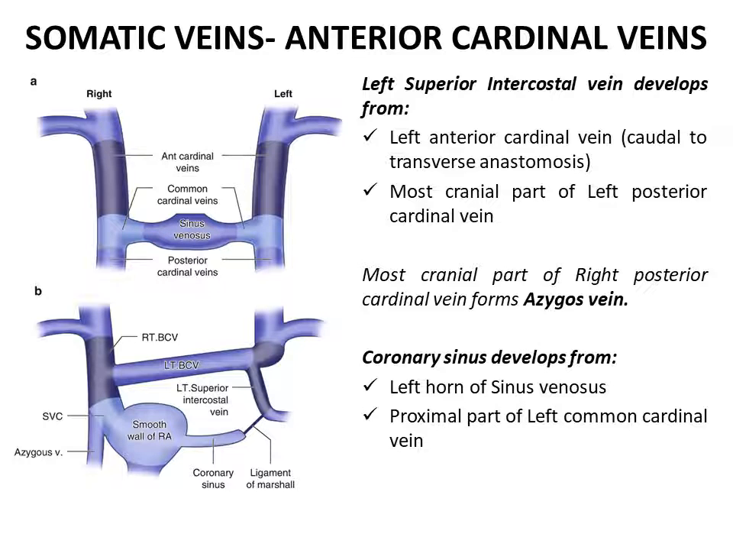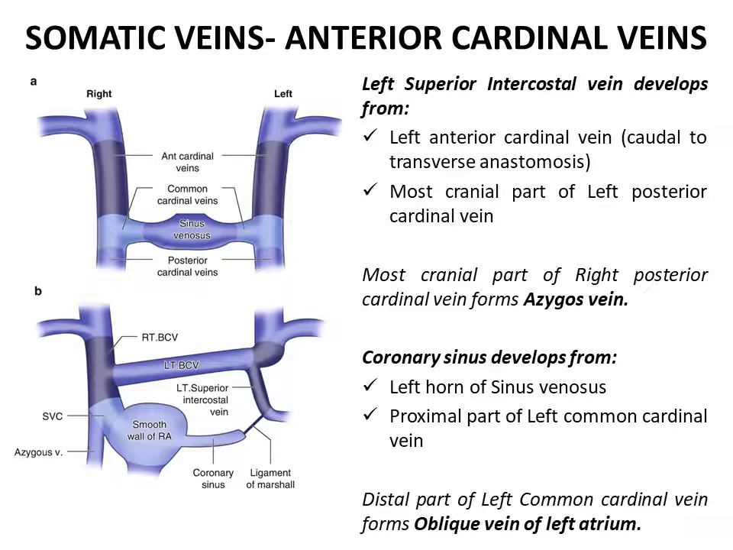The coronary sinus develops from the left horn of sinus venosus and the proximal part of the left common cardinal vein, whereas the distal part of the left common cardinal vein forms the oblique vein of left atrium.